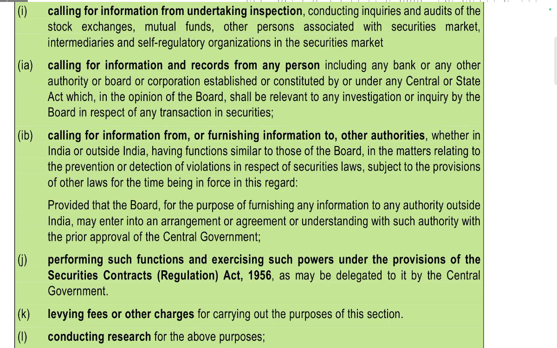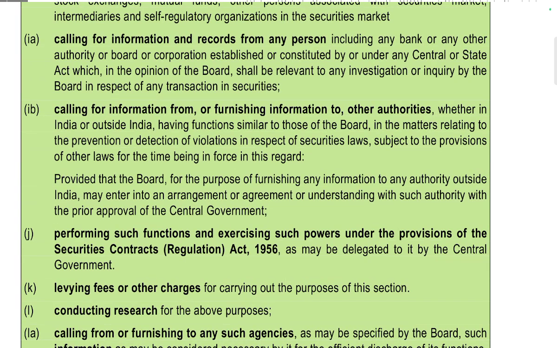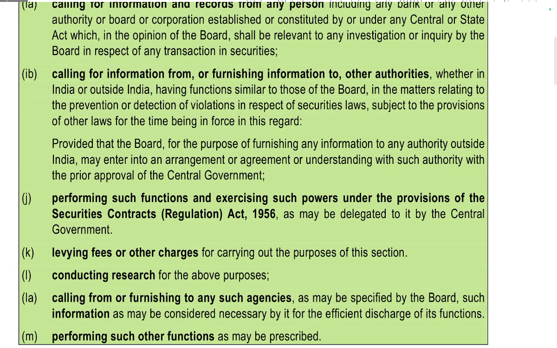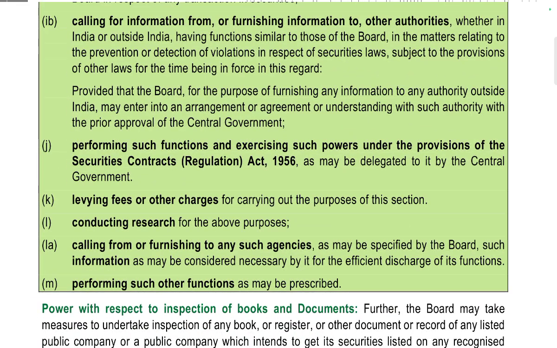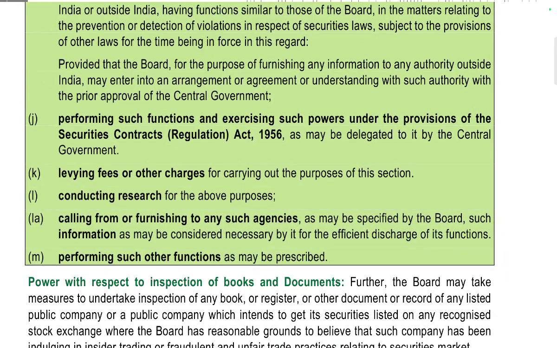or constituted by any central, state, or provincial Act, which in the opinion of the board shall be relevant to any investigation or inquiry by the board in respect of any transaction in securities. Calling for information from and furnishing information to authorities, whether in India or outside India, having functions similar to those of the board, in matters relating to the prevention or detection of violations of securities laws, subject to the provisions of other laws for the time being in force. For this purpose, the board may enter into an arrangement or agreement or understanding with any authority outside India with the prior approval of the central government.